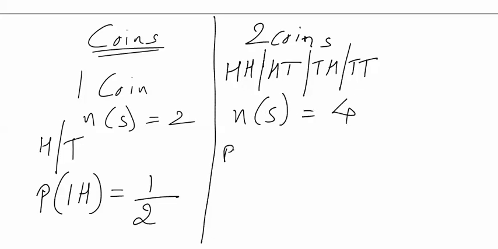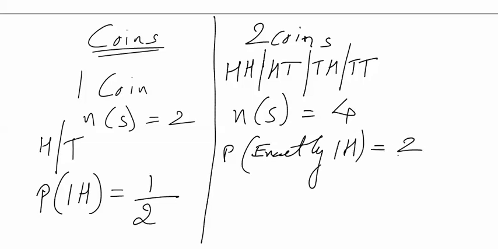Now what is the probability of getting exactly one head? It will be given by 2, that is this condition and this condition, out of 4.